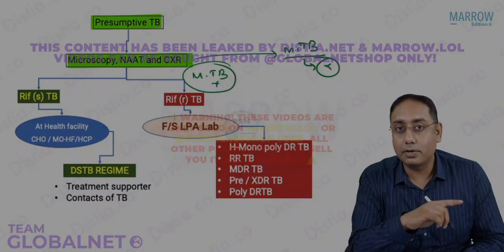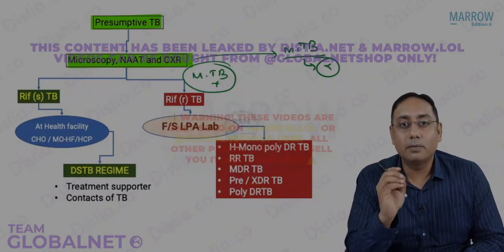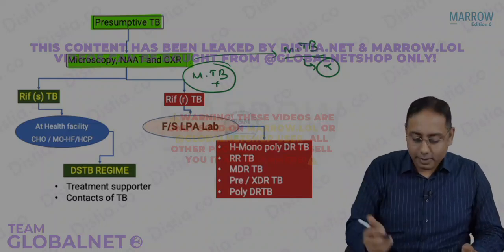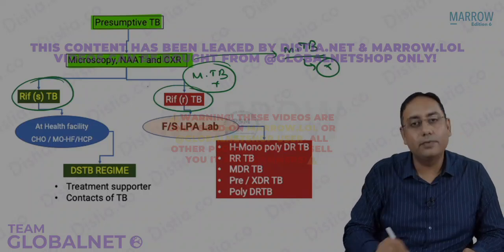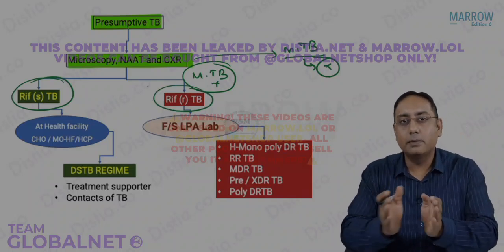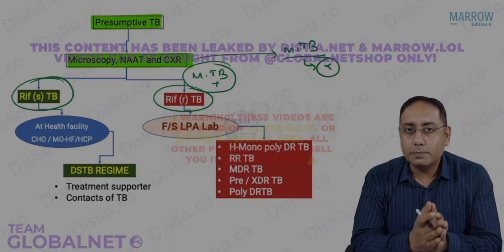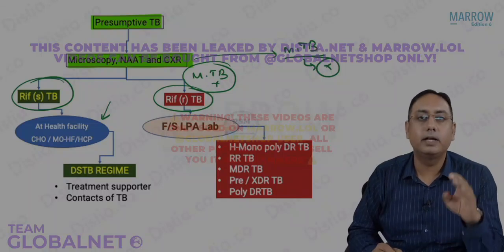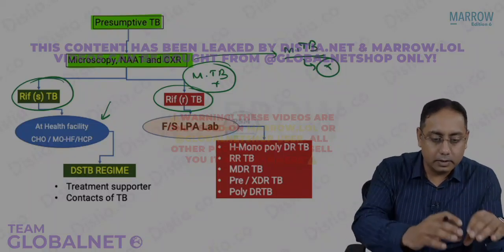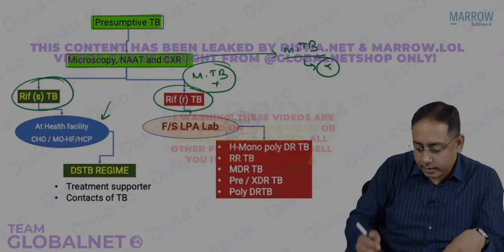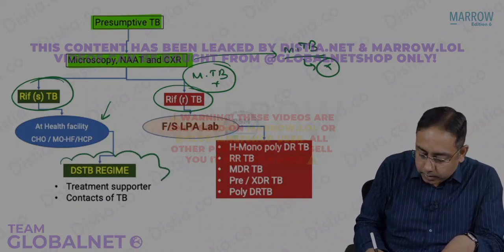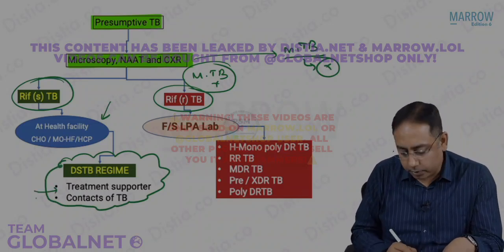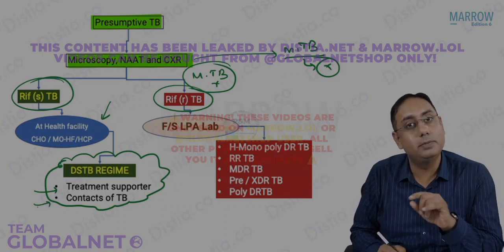We talked about this in the diagnostic module also: the biggest advantage of NAT, which I personally love, is the rifampicin. It will tell you about the rifampicin sensitivity or rifampicin resistance. In case the patient is rifampicin sensitive, you are going to send that patient to the health facility, to the nearest medical officer, in case you're working at a lower level or the health worker is diagnosing. And then we start with what regime? We start with the drug sensitive TB regime. The patient is automatically sent to the TB supporter, and the contacts of TB will be screened.